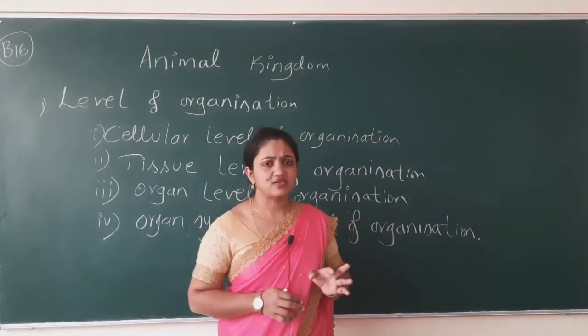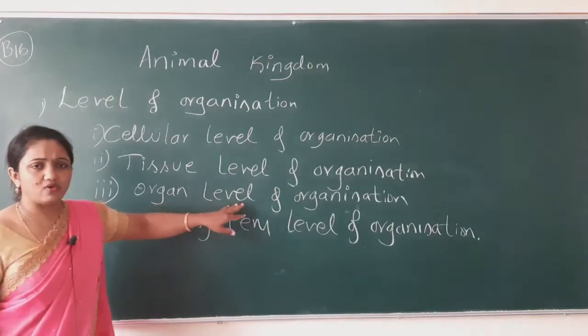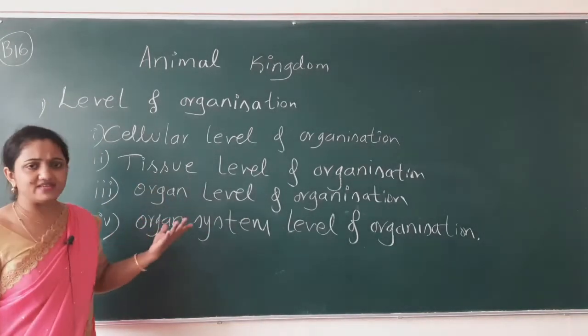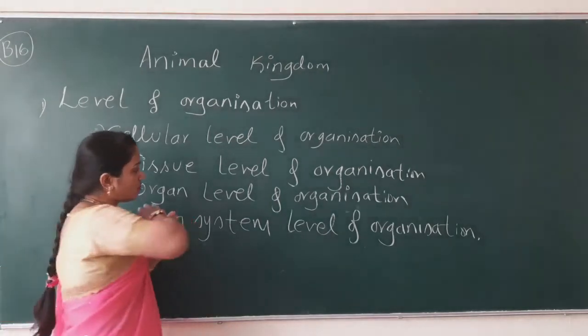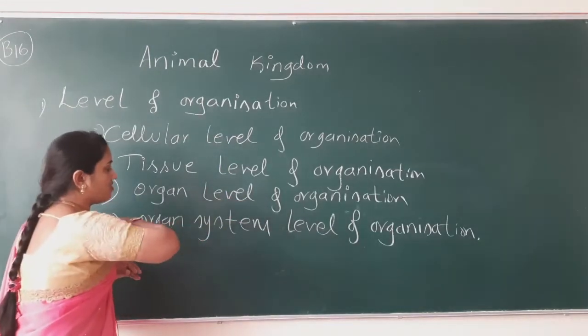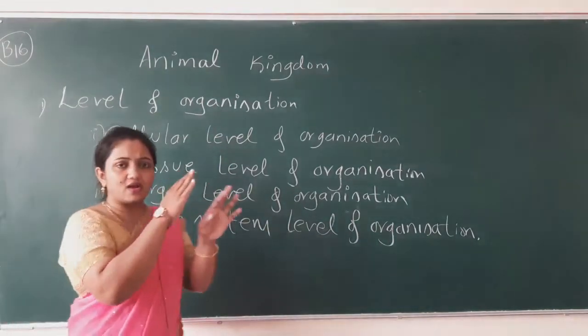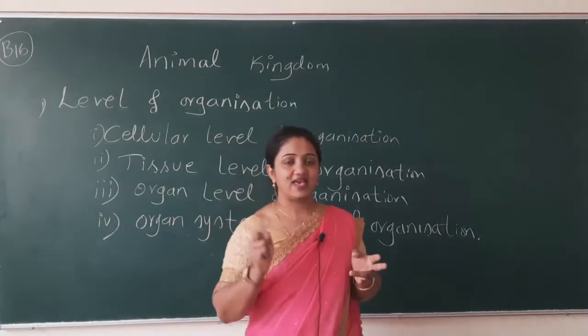Do you think it has any organs, any digestive system or respiratory system? No, not any of those organ level systems. All these systems are completely absent, but we still consider it an animal.